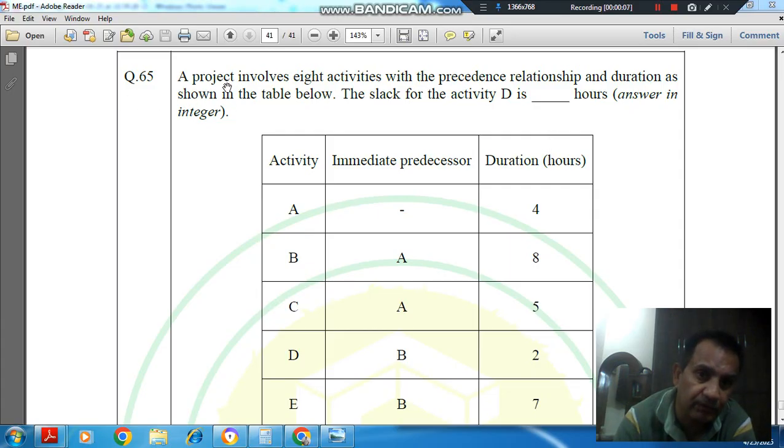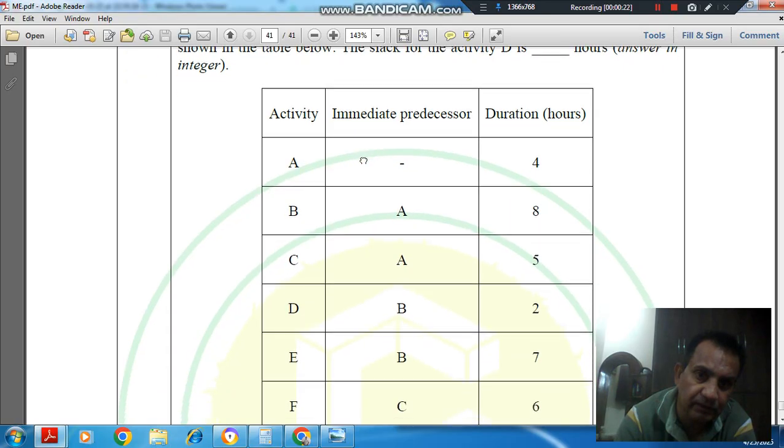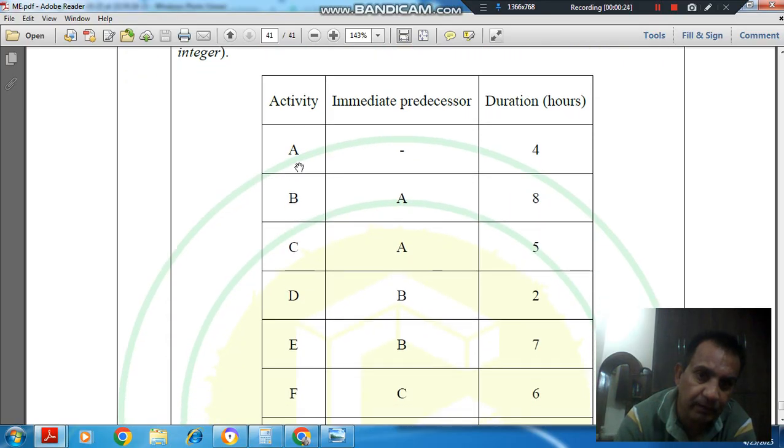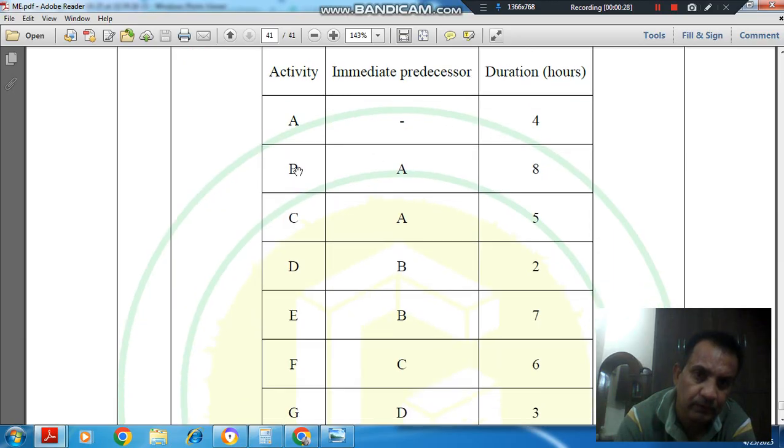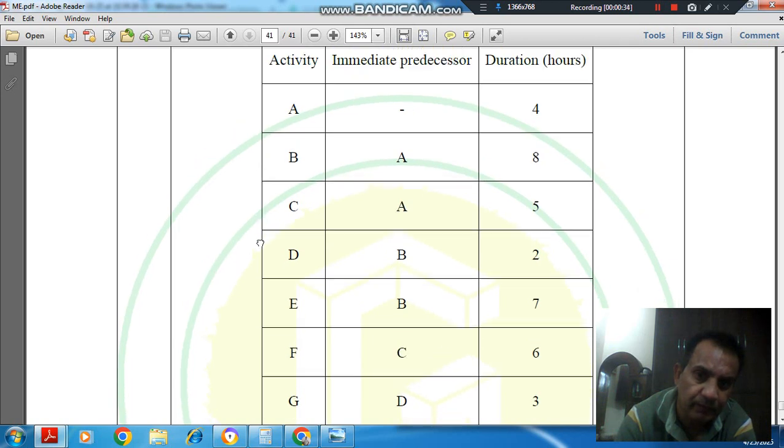Question number 65: a project involves 8 activities with the precedence relationship and duration as shown in the table below. The slack for activity D is dash hours. Answer in integer. Activity A: immediate successor none, duration 4. Activity B: immediate predecessor A, duration 8.